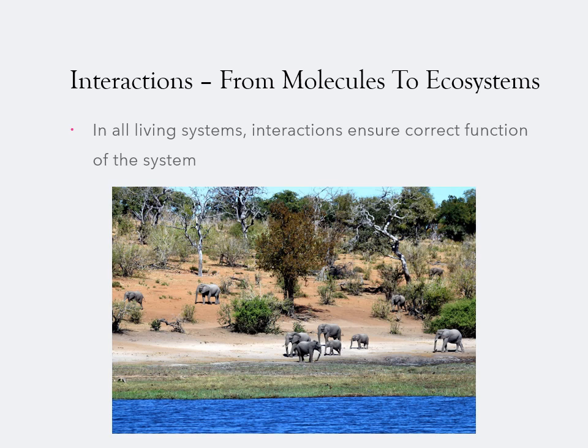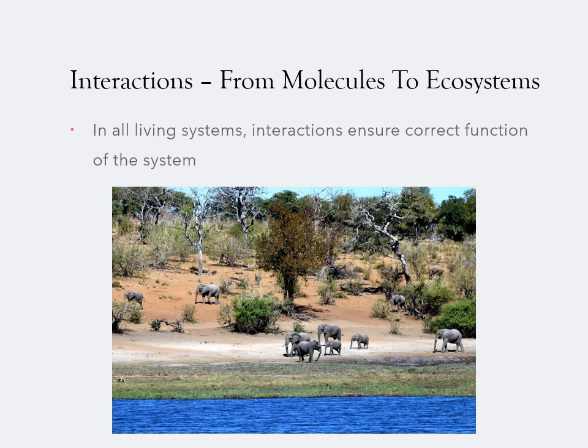Let's consider this example of an ecosystem here. We have elephants, trees, shrubs, but remember that ecosystems also include non-living components. So we're also considering the water, the soil, the air, and everything else within this area. The elephants will, of course, be interacting with each other, but they're also interacting with the environment by drinking the water, breathing the air, eating the plants, and so on.